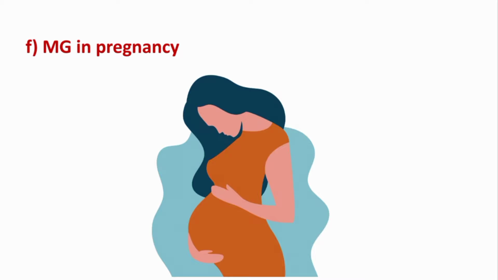Now, myasthenia gravis in pregnancy. In pregnancy, the disease worsens especially in the first trimester and improves later on, and then again worsens in the postpartum period. Antibodies are transferred from mother to the fetus, and the newborn may have poor feeding and weakness for some duration until the antibodies are cleared.